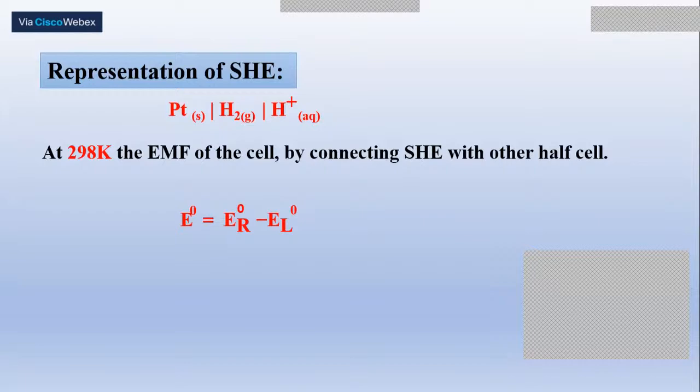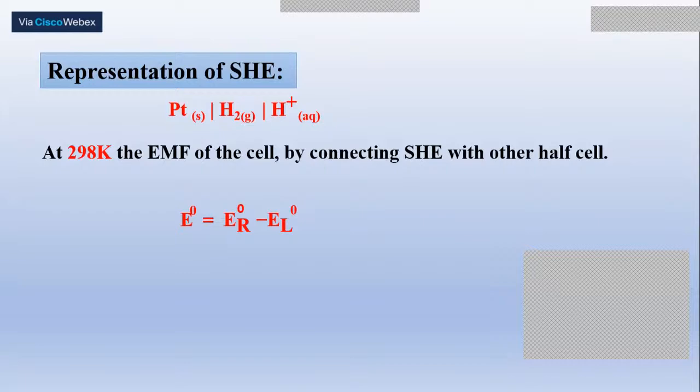And the question may arise, why the potential values of some electrodes are assigned with the negative sign, and the potential values of some other electrodes are assigned with the positive sign. So the negative sign or the positive sign indicates whether the given electrode is acting as anode with respect to SHE or acting as cathode with respect to SHE. The negative sign indicates that the given electrode is acting as anode with respect to SHE, and the positive sign indicates that the given electrode is acting as cathode with respect to SHE.